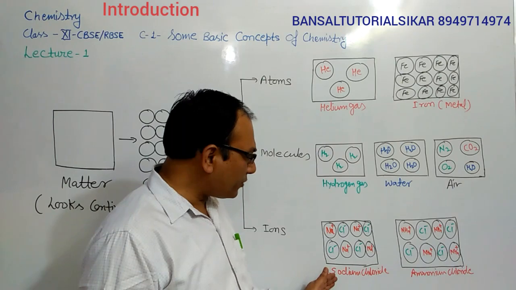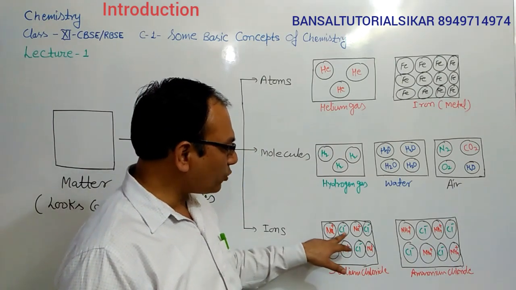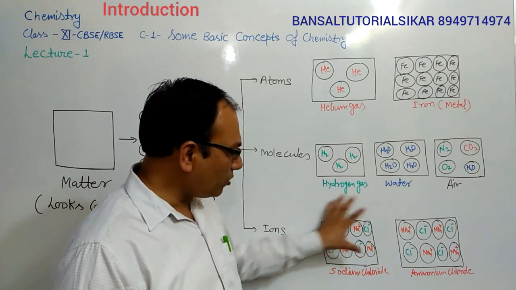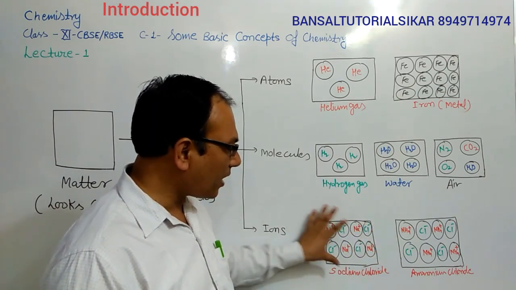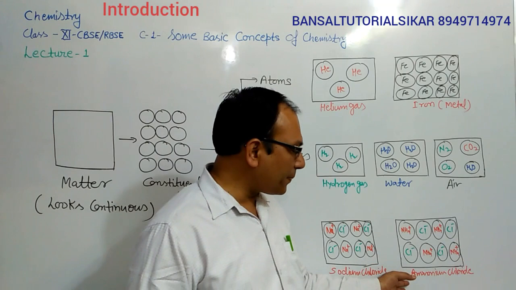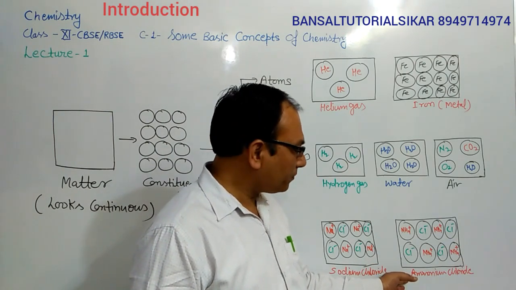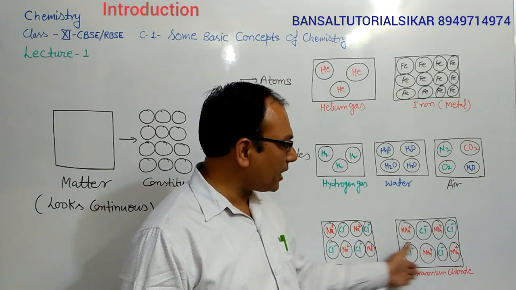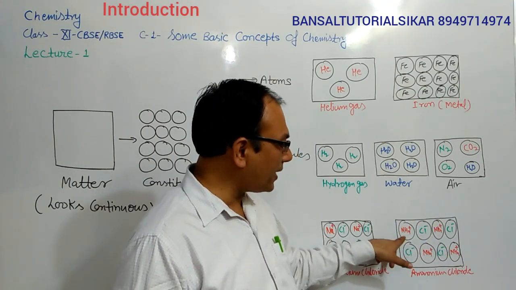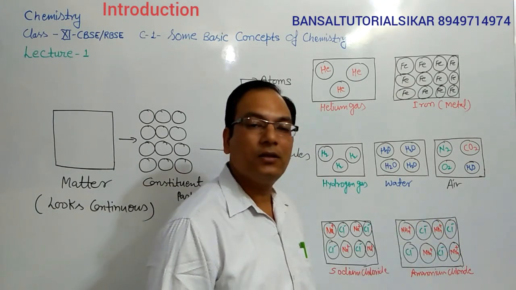In the sample of sodium chloride, you can see that this is a sodium ion, this is a chloride ion. So the constituent particles in sodium chloride are ions. This is another example of a compound, another example of matter in which the constituent particles are also ions. This is an ammonium ion, this is a chloride ion.